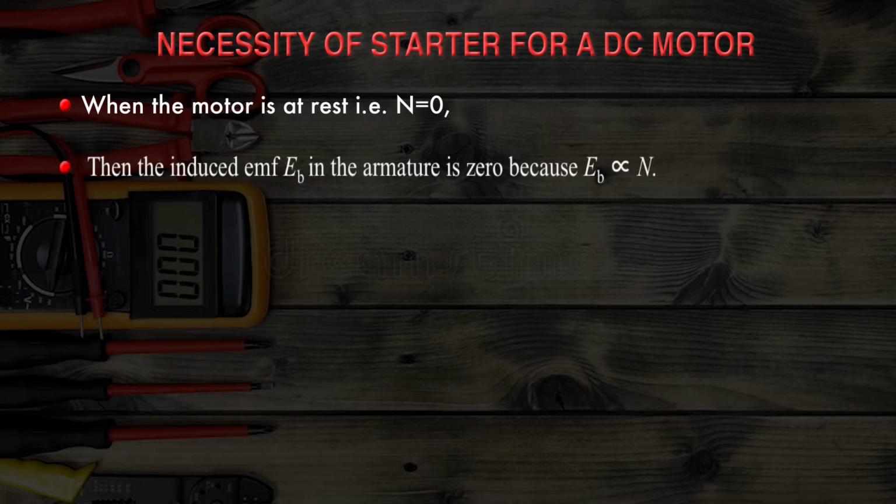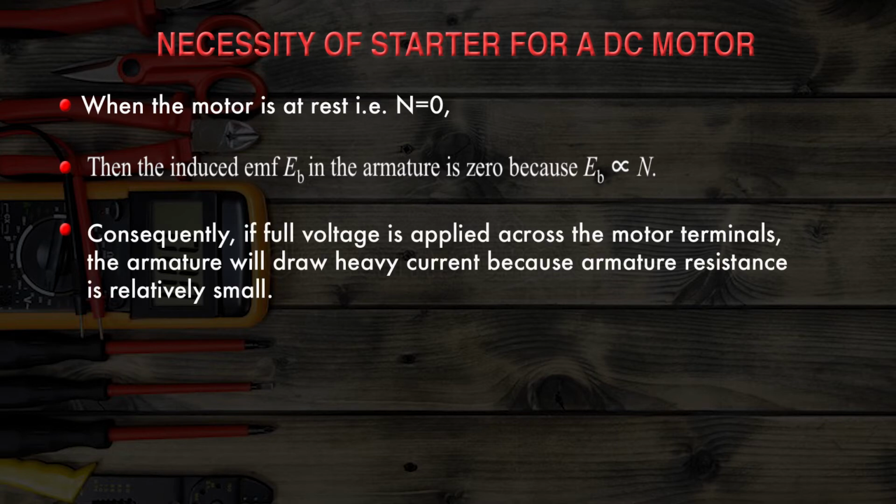So if full voltage is applied across the motor terminal, the armature will draw heavy current because armature resistance is relatively very small, because at this moment Ia is equal to what? V upon Ra when motor is at rest. That means N is 0. So N is 0 means Eb is 0. So Ia is equal to V upon Ra. This heavy starting current has the following effect.